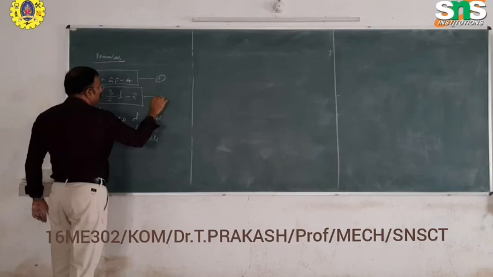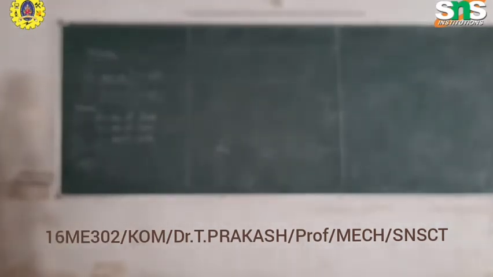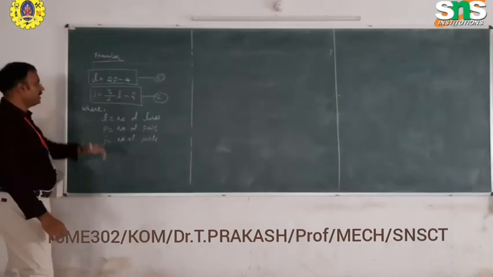These are the two important formulas. Here L is the number of links, P is the number of pairs, and J is the number of joints. By using these two formulas, we can check whether the design is possible for that mechanism, or what type of mechanism is possible for the joints and linkages.